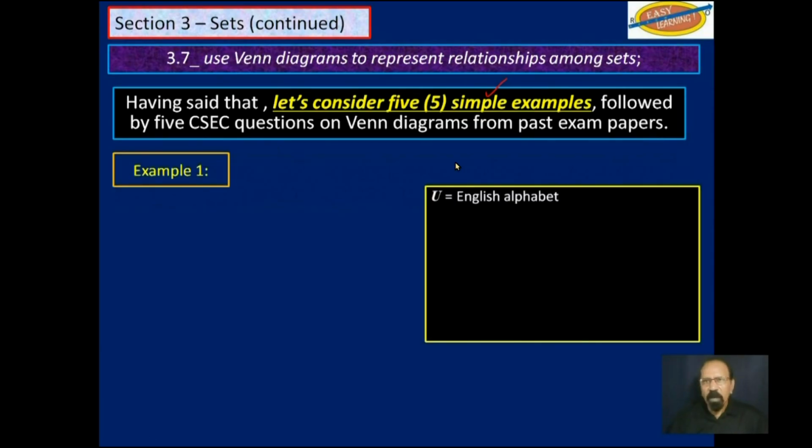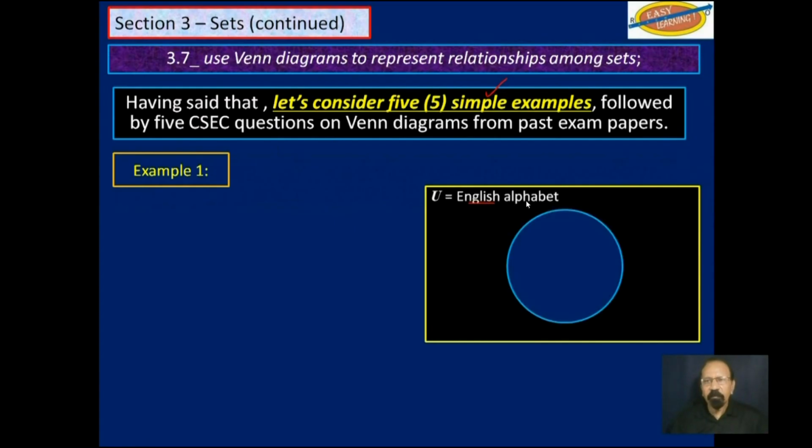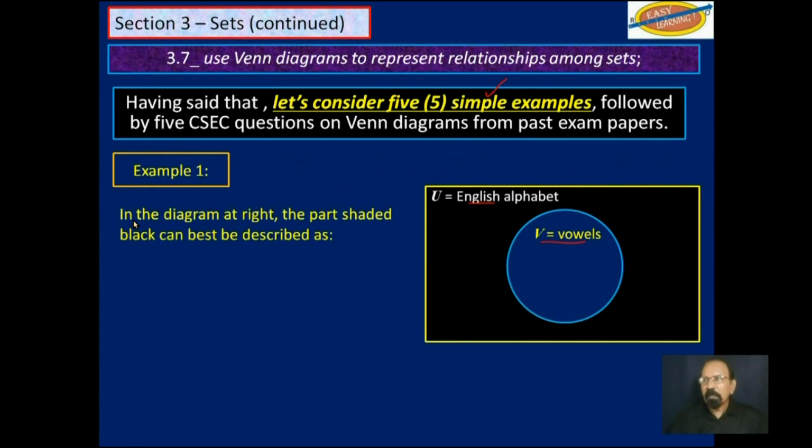Example 1. You have the universal set made up of the English alphabet. You have one subset here made up of the vowels in the English alphabet. Now, in the diagram at the right, the part shaded black can best be described as U. Is this part shaded black the universal set? Could be if we didn't have this piece in here. But as it stands, this black part here does not represent the universal set.